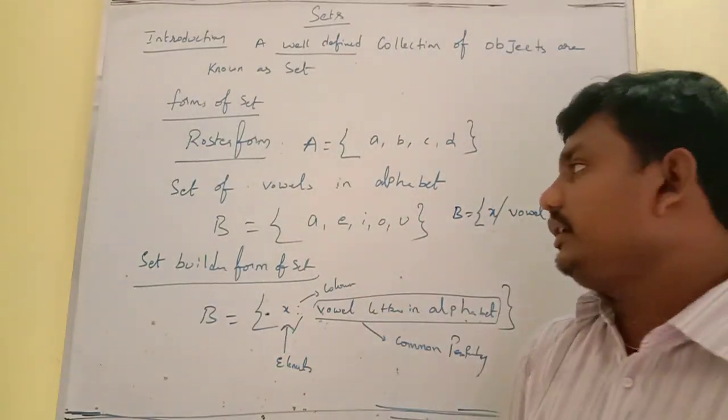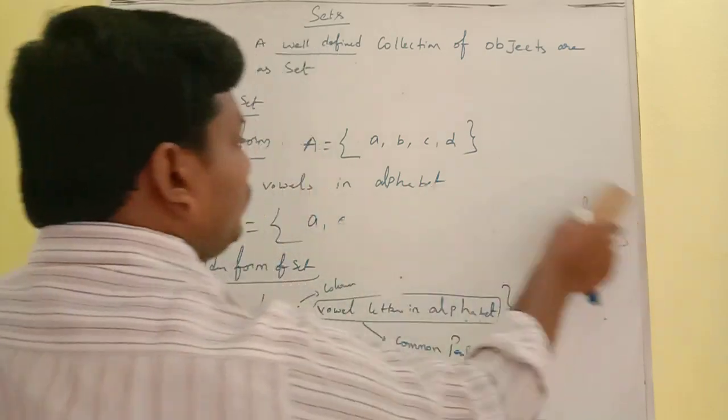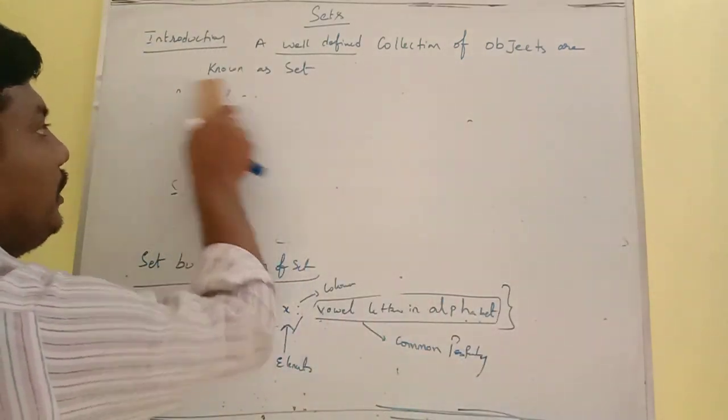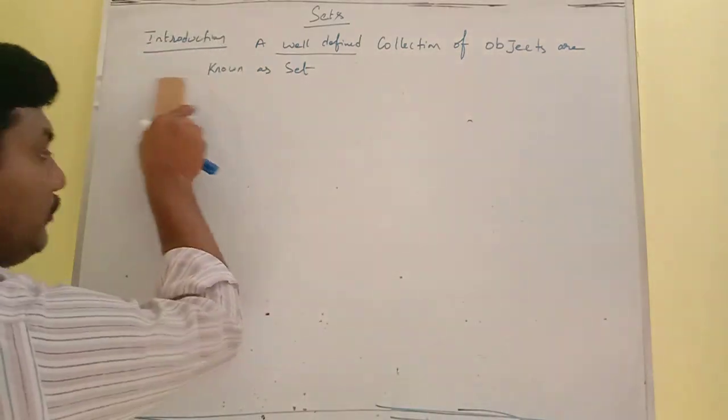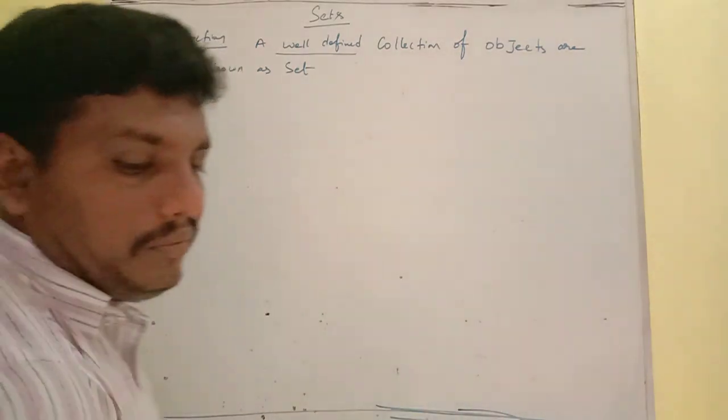We can write any notation. Suppose, for example, we can consider how to write the set builder form for a given roster form. So we can convert the roster form into set builder form, or set builder form into roster form also.